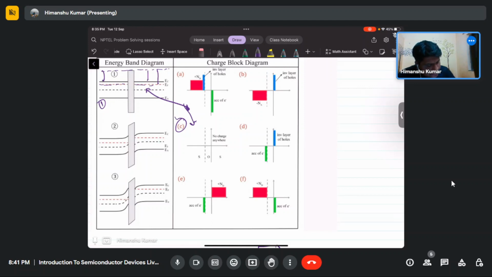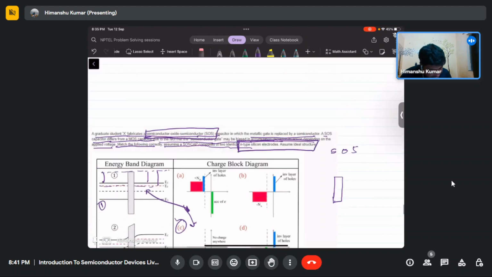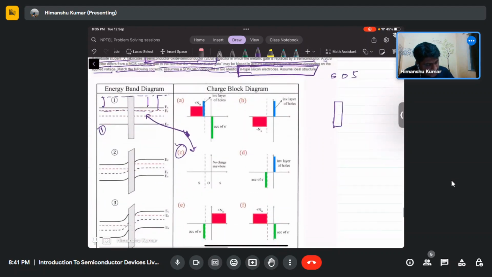So this is the oxide junction. Here, on this side there is a semiconductor, and on this side there is a semiconductor, and we are applying a positive gate voltage.